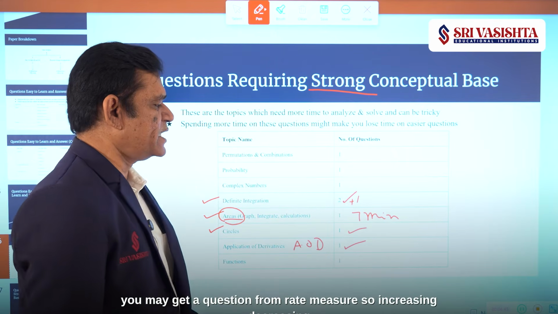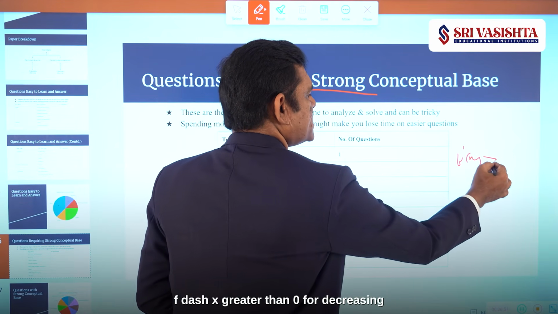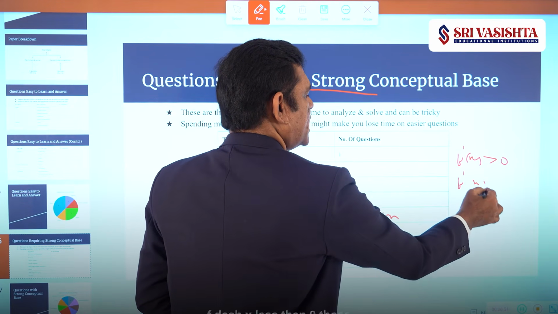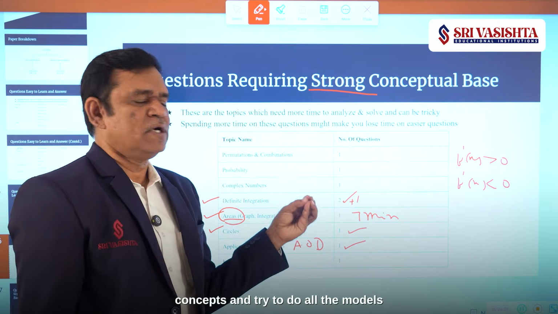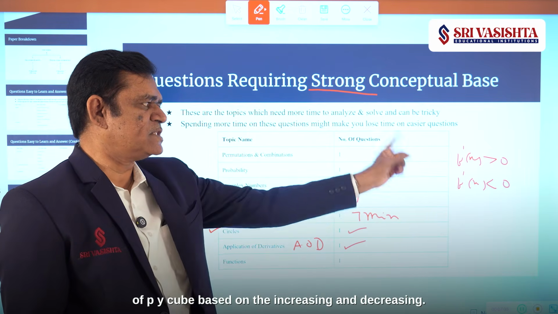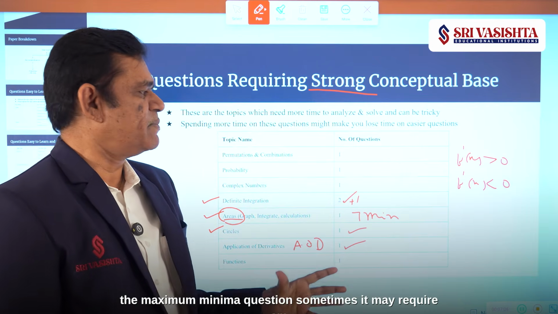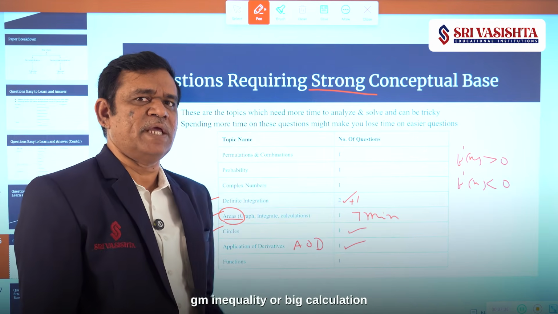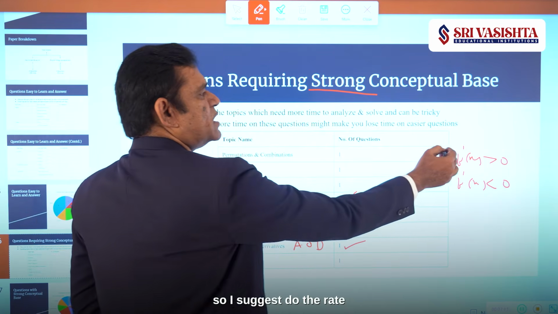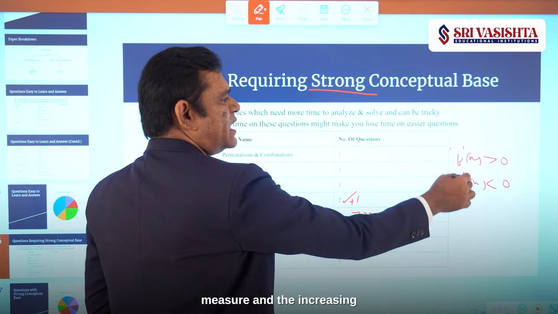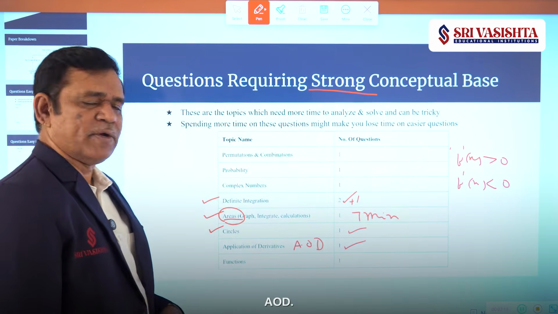Increasing, decreasing you can easily answer. For an increasing function, f dash x greater than 0. For a decreasing function, f dash x less than 0. Try to do all the models of PYQ based on increasing and decreasing. The maxima minima question sometimes may require AM, GM inequality or big calculation. So I suggest do the rate measure and the increasing and decreasing monotonicity concept of this AOD.